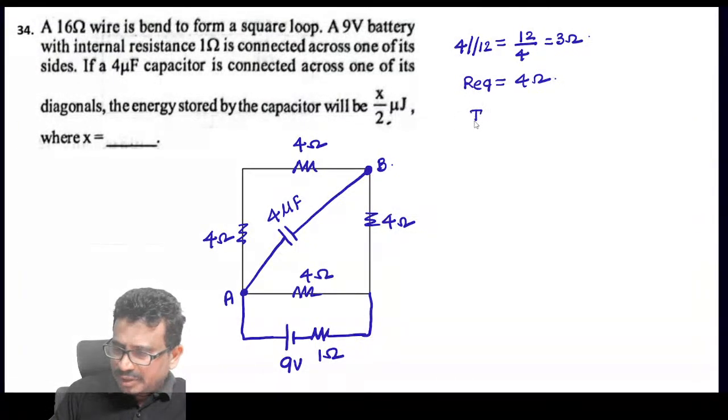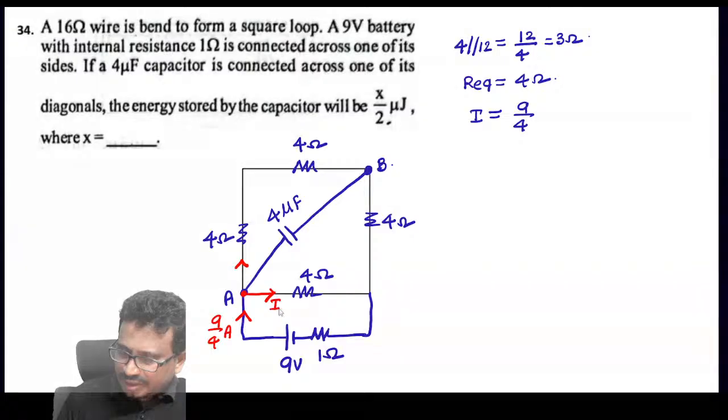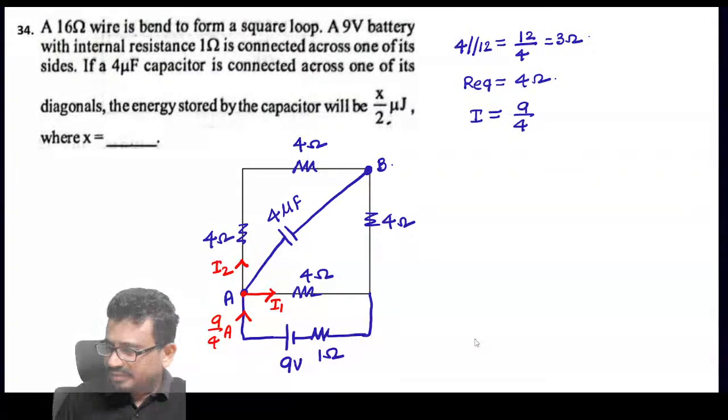Then how much is the value of current here? I will be equal to 9 by 4. So this current will be 9 by 4 amperes. Now some current will go here and some other current will go here. If I call this current I1, this current I2, how much are I1 and I2?